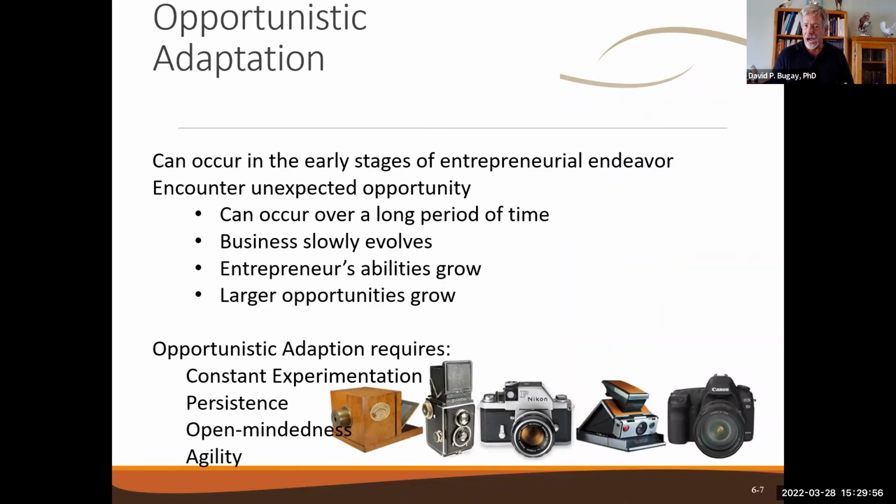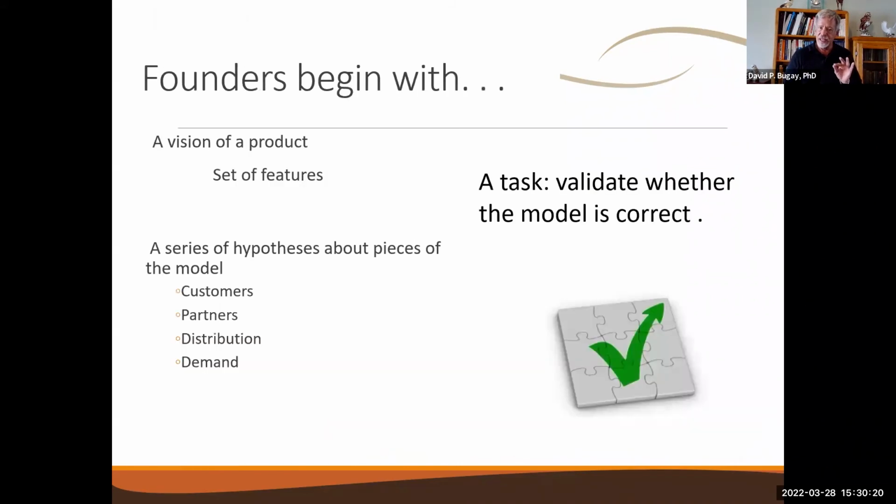Another thing is called opportunistic adaptation. When there's an opportunity out there, you adapt yourself over here, boom. Sometimes a business evolves slowly. You may start in this market over here, and you find yourself drifting over here. You might even change the name of your company. It's going to depend on your ability to grow and pay attention to larger opportunities. So, opportunistic adaptation.